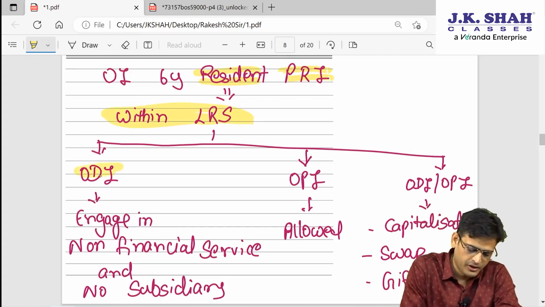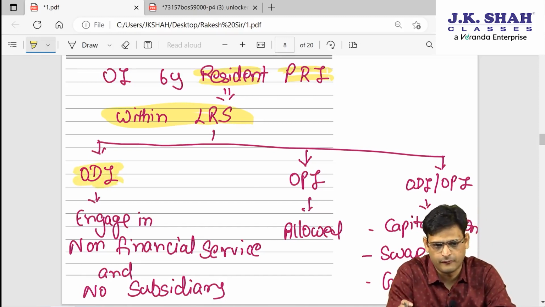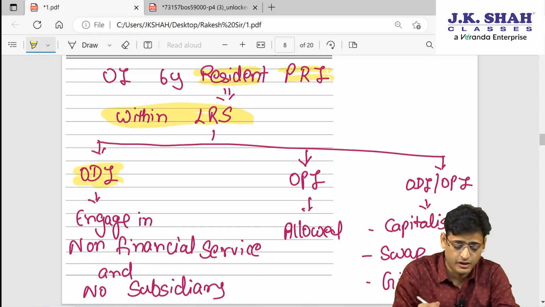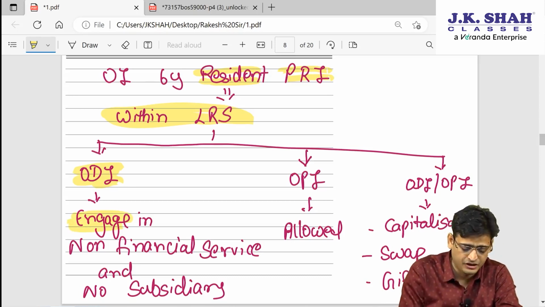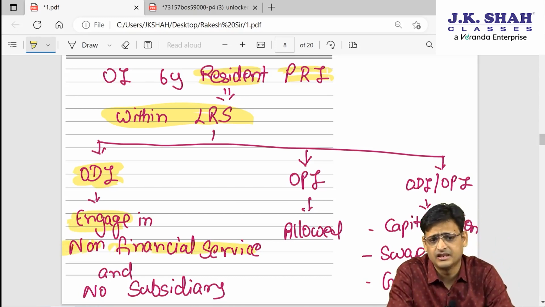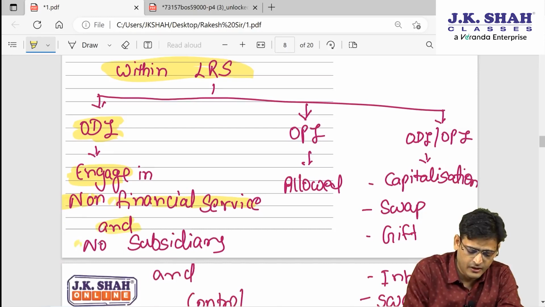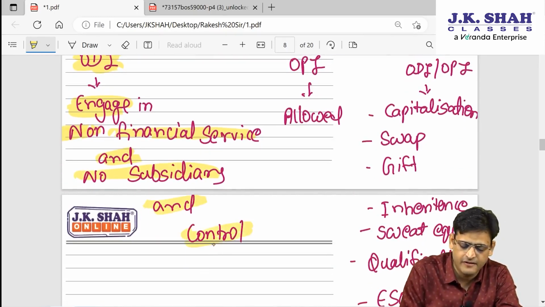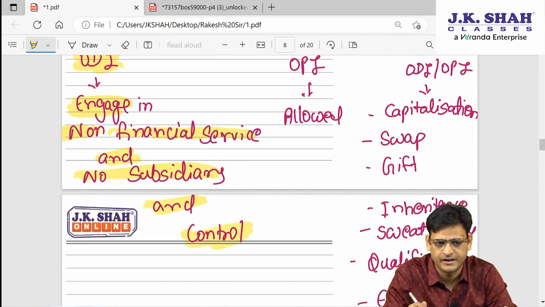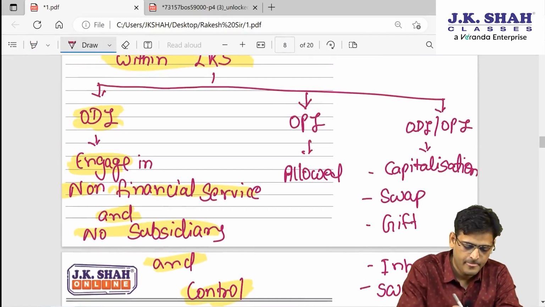Number 2, if you are doing it by way of ODI, you can do it, but that foreign entity shall not engage in financial services. Basically they shall engage in non-financial services, and that foreign entity shall not have a subsidiary in which the individual has control. So these 3 things you have to understand.